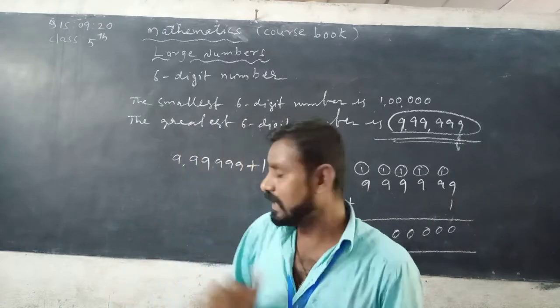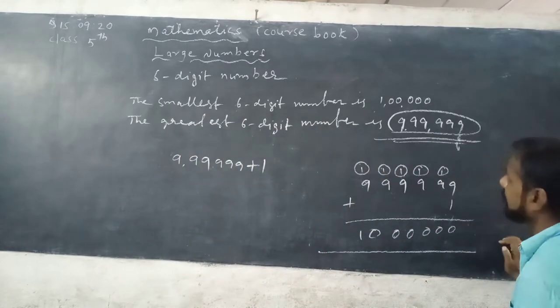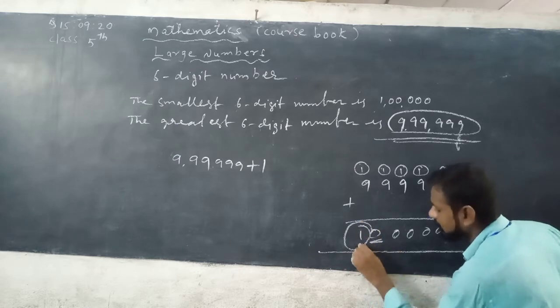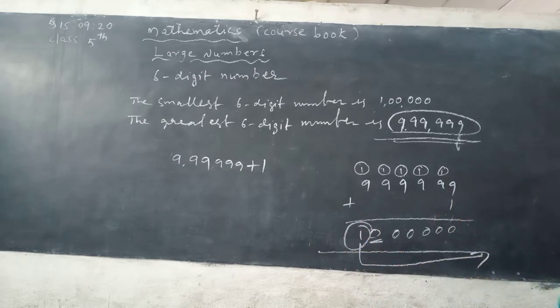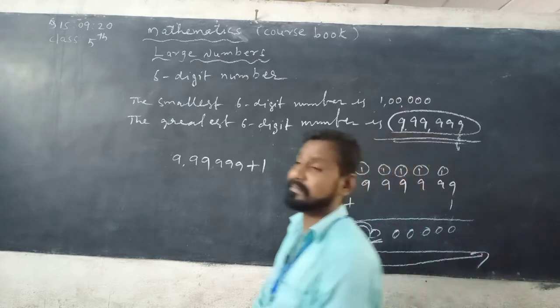Then the new column beside the lakhs place, the 7th place, is called the 10 lakhs place.